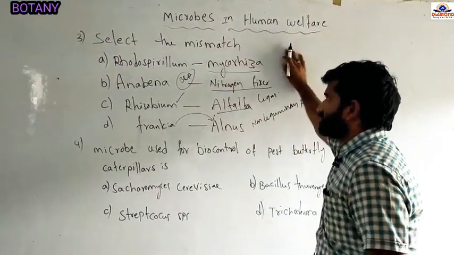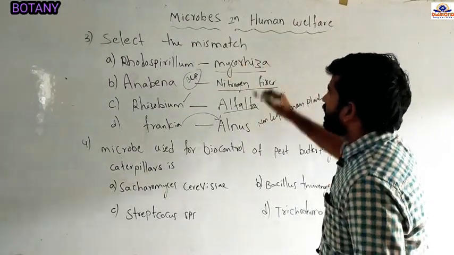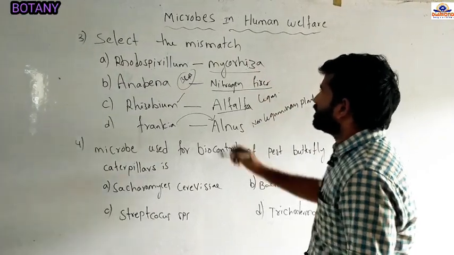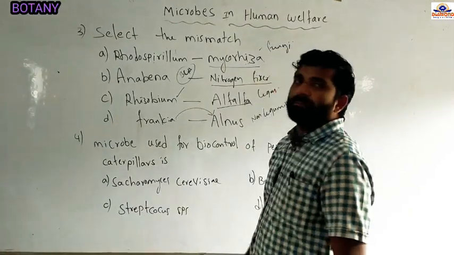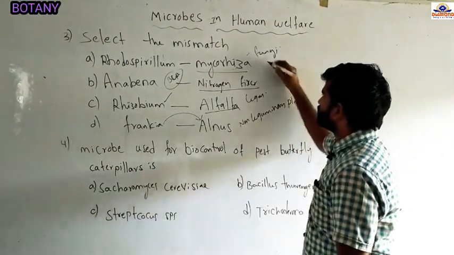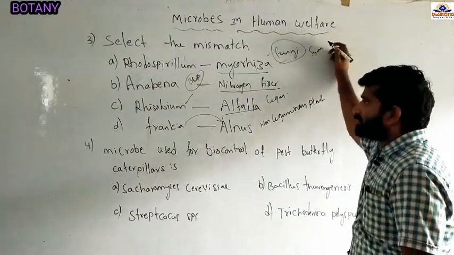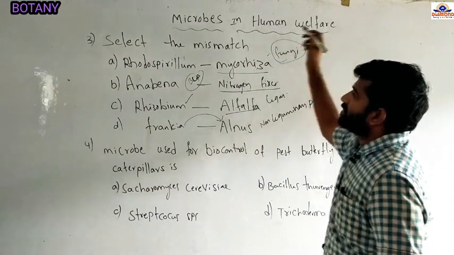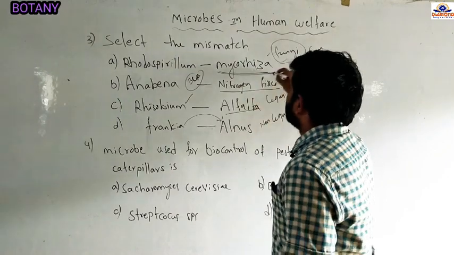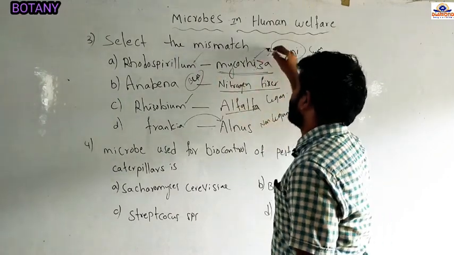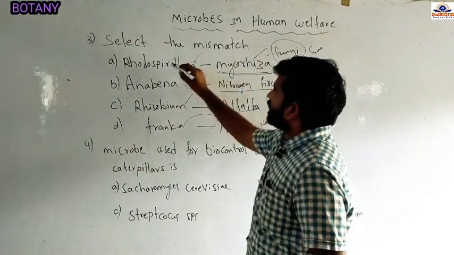Rhodospirillum is a free-living bacteria. It is a bacteria, and mycorrhiza means fungi. The higher groups of plants are associated with fungi. That is, fungi can show a symbiotic association with higher plant groups, which is called mycorrhiza. So Rhodospirillum is free-living and mycorrhiza is symbiotic. One belongs to the fungi, the other belongs to the bacteria. So that's why it is not a correct match.